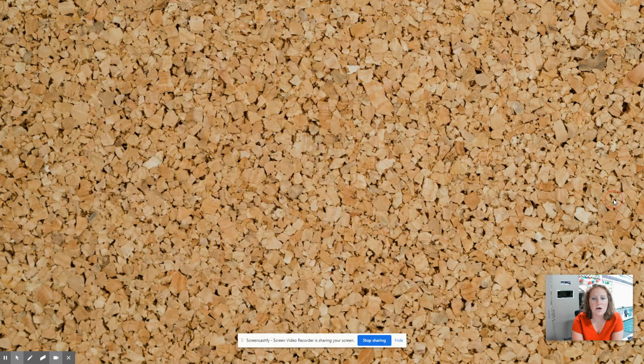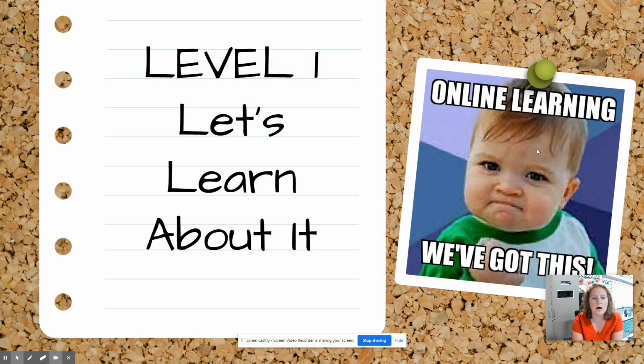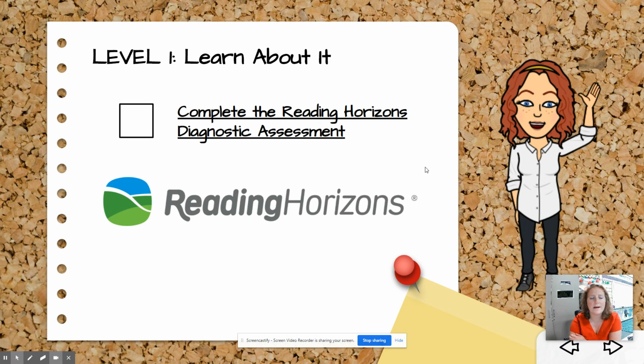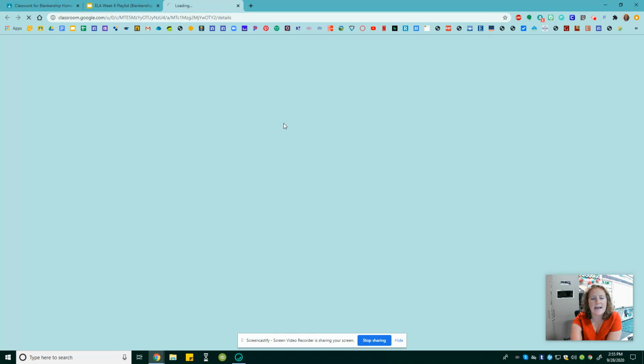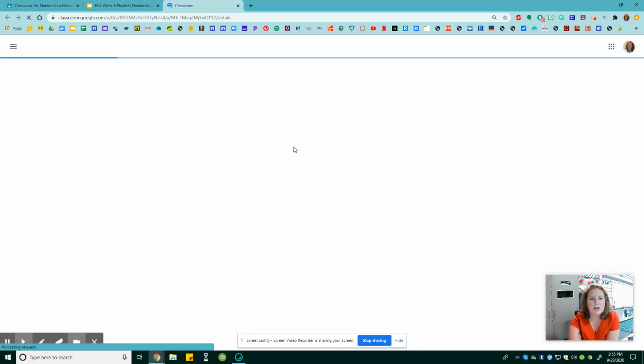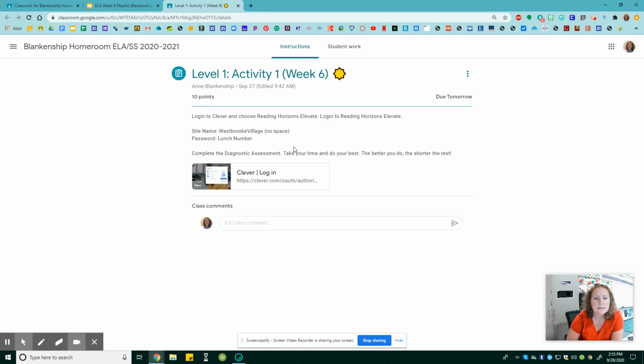So let's take a look at level 1. Learn about it. So for your level 1 assignment, there's only one. And all you got to do is log into Clever and complete the Reading Horizons Diagnostic Assessment. So you're going to click on that assignment. You're going to head on over to Google Classroom where it's going to tell you to log into Clever. And here's all the information to how to log into Reading Horizons Elevate.